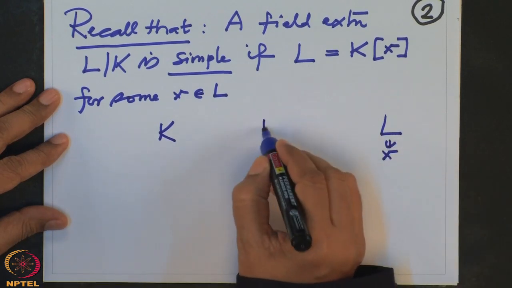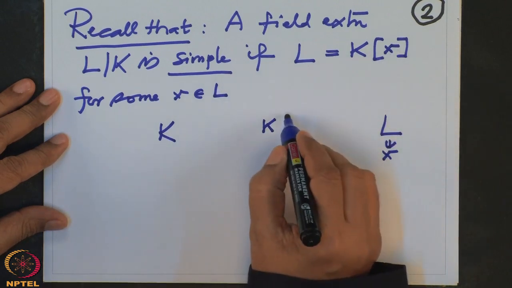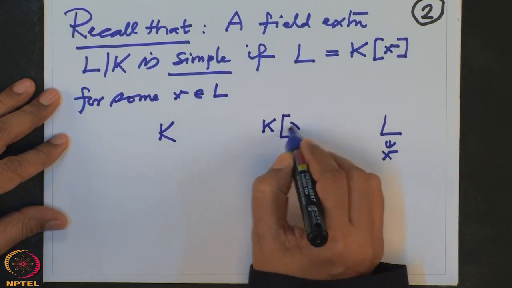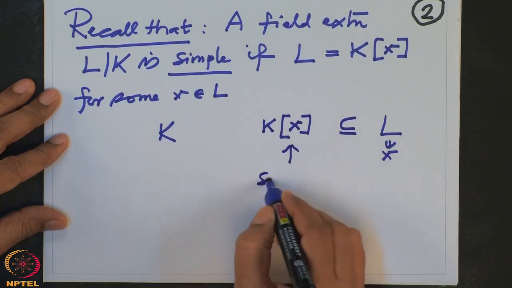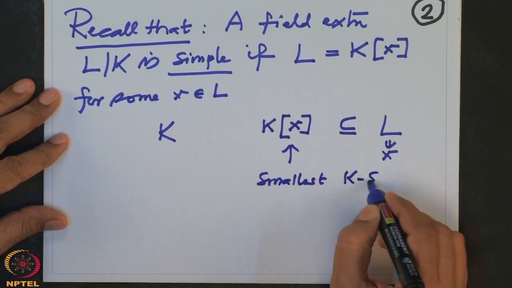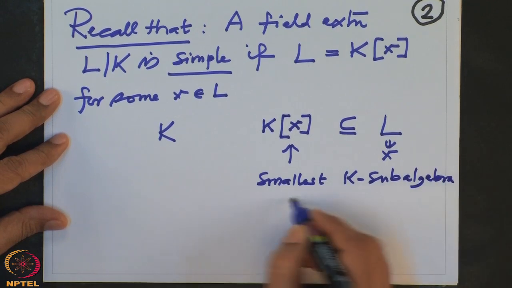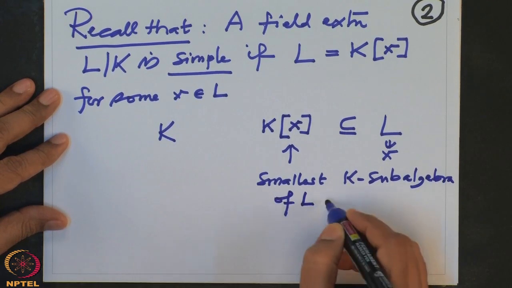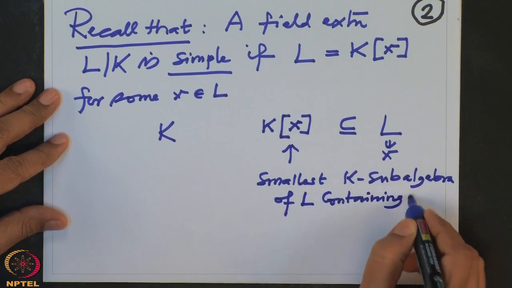Then we take the smallest, this is the notation for the smallest K subalgebra of L containing that element x.